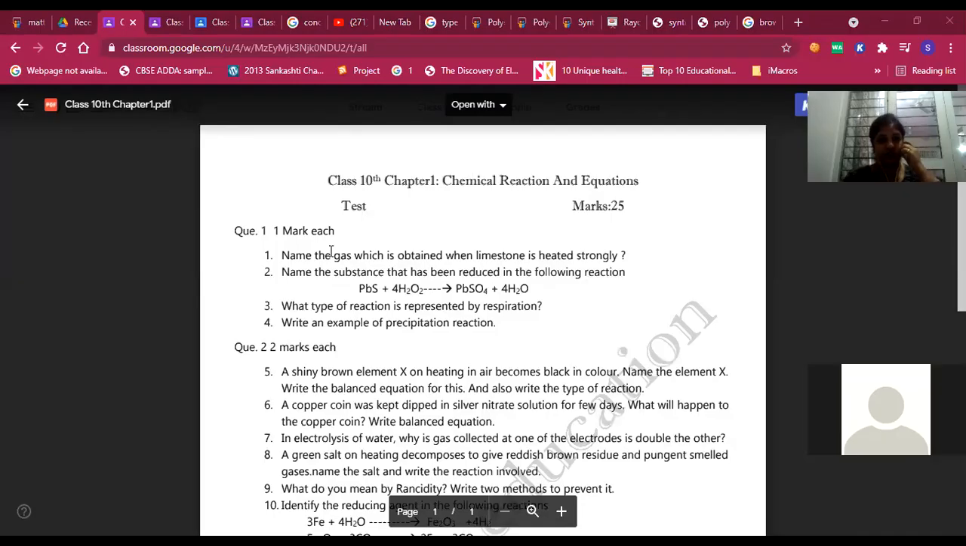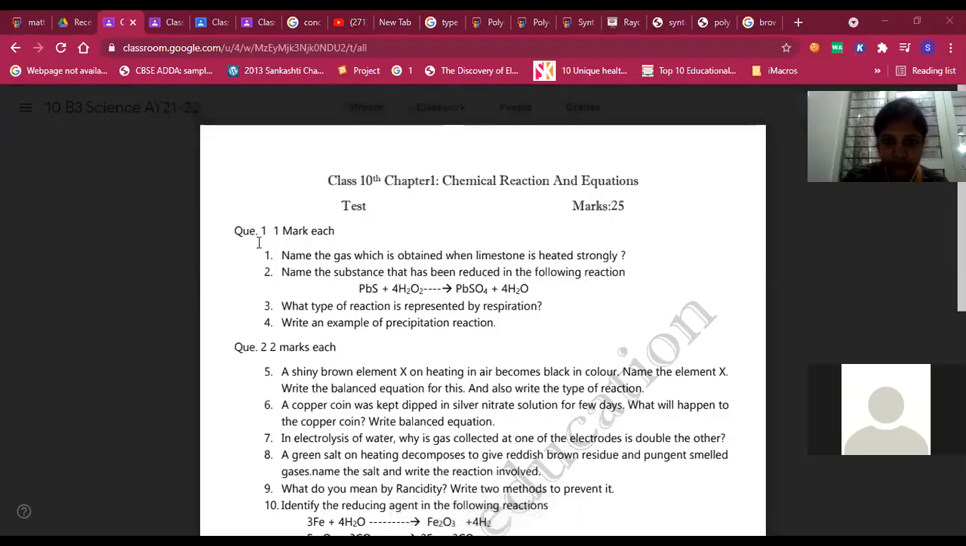So here, first question. This was a paper only, no? I've given you. Yes, ma'am. Name the gas which is obtained when limestone is heated strongly.